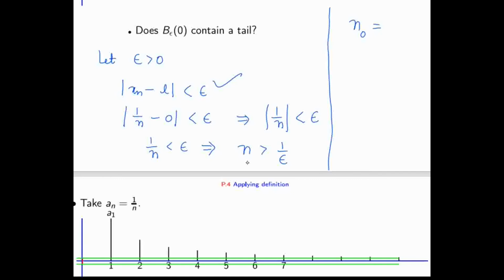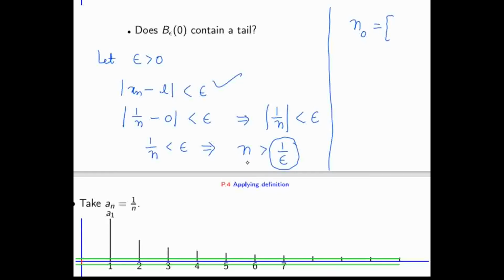So whatever 1 by epsilon is, I don't know if it is an integer or not. So what will we take? To be on the safe side, I will take the integer part of this. Yes. So definitely this is a natural number, the integer part of that. It can be 0 also, I don't know. So that's why I'm adding 1 here. Now it will start from at least 1, or it can be more than 1. Is it okay?